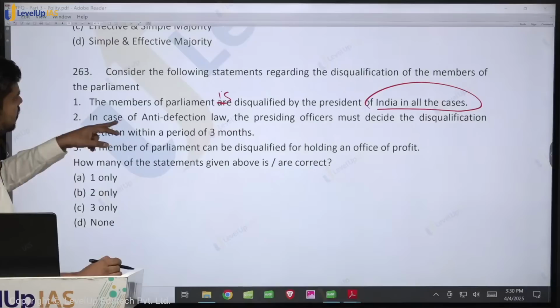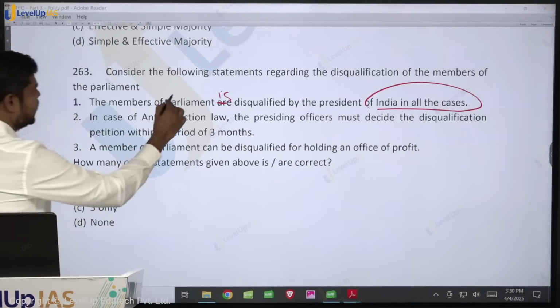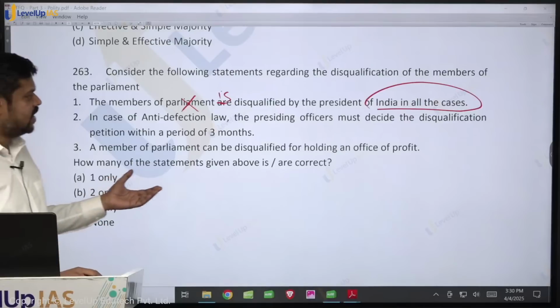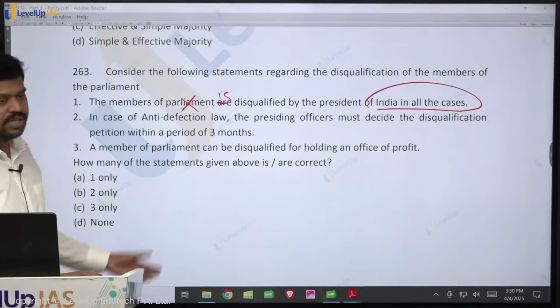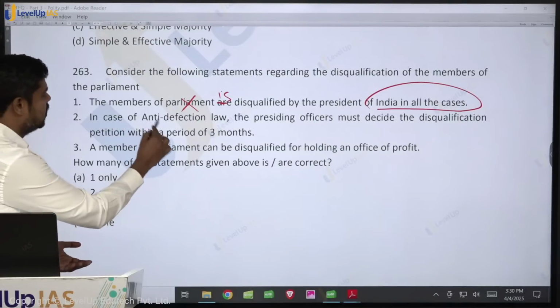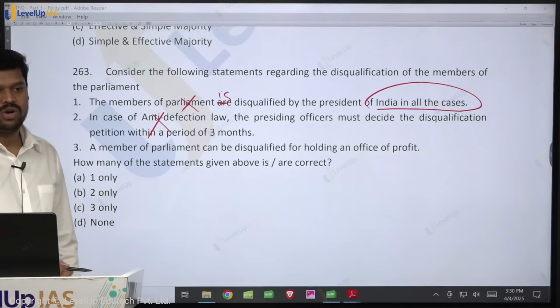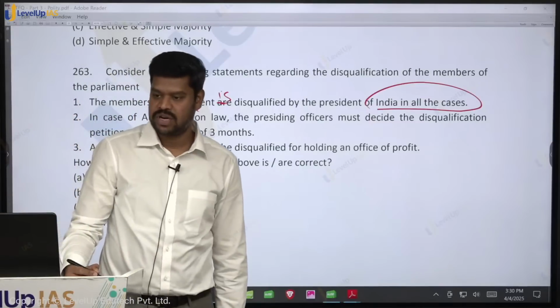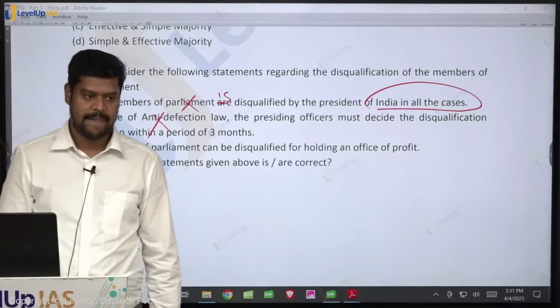So the members of parliament are disqualified by the President of India in all the cases. So that is wrong. No. In case of anti-defection law, the presiding officers must decide the disqualification petition within 3 months. Is it true? No. There is no time limit. A member of parliament can be disqualified for holding office of profit. Is it true? Can a member of parliament be disqualified for having office of profit? Is the office of profit defined in the constitution?